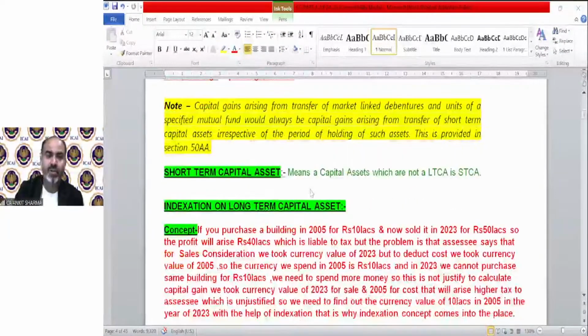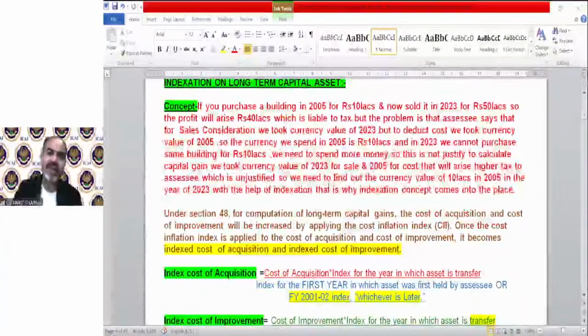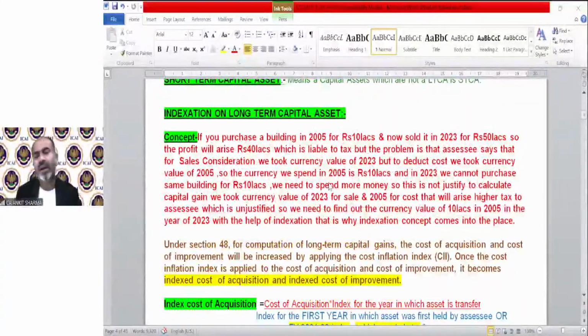So what is short term? Those that are not long term will be treated as short term capital assets. So there was a term which was index. So now the indexation concept is going to be discussed. And this is the first important, or we can say numerical oriented, topic of the capital gain chapter.